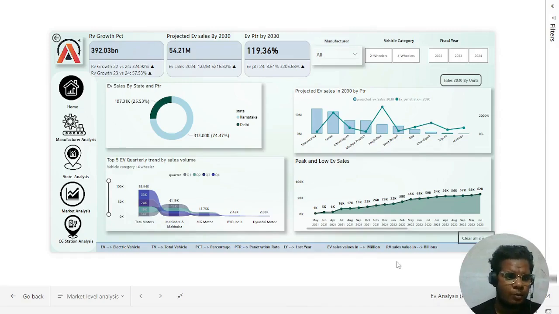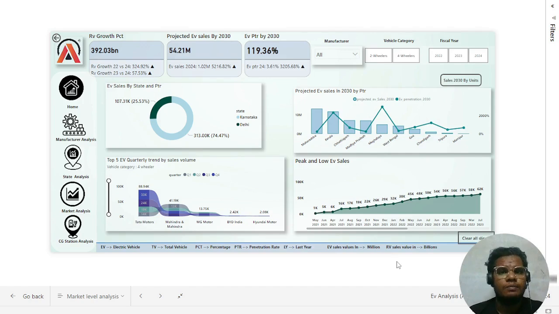Now we are going to discuss the market level analysis. In the market level analysis, we cover how the sales happen, how the revenue is generated, the revenue growth percentage, and the peaks and lows of EV sales, for example when the sales are very high and when they are very low, as well as the projected score. In technical terms we call it forecasting. Forecasting is nothing but how much sales quantity will be sold in the future or the upcoming years. We are going to discuss these things in this part.